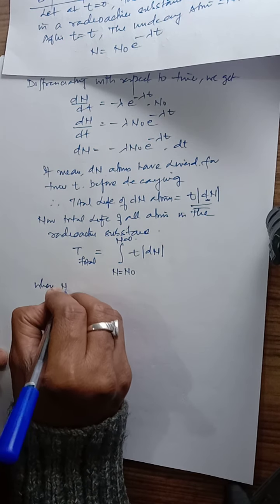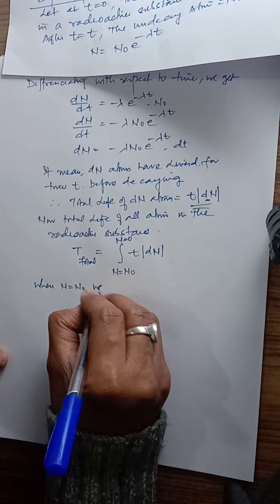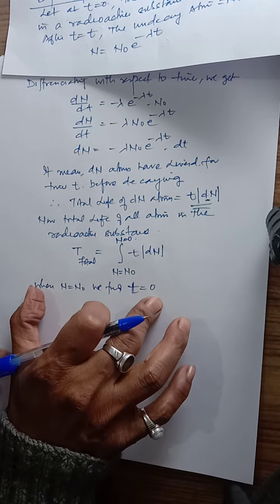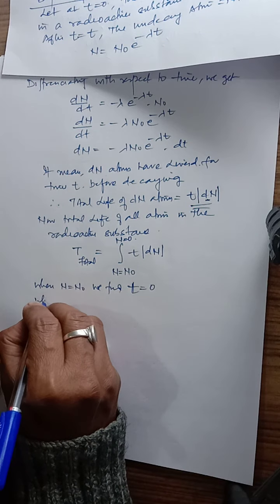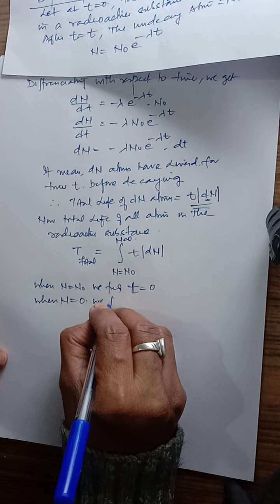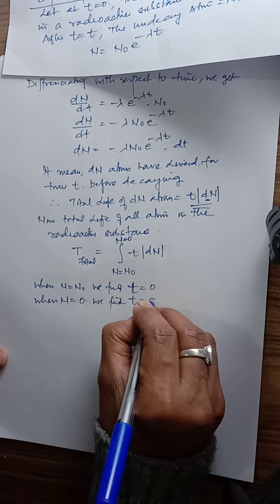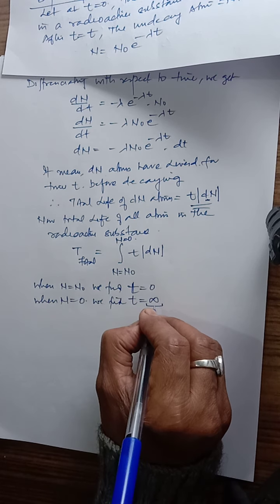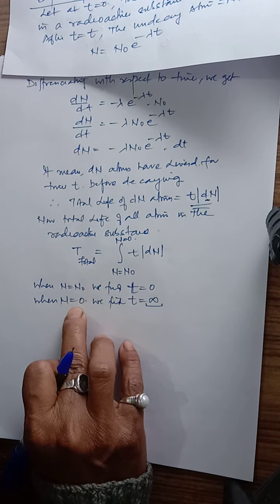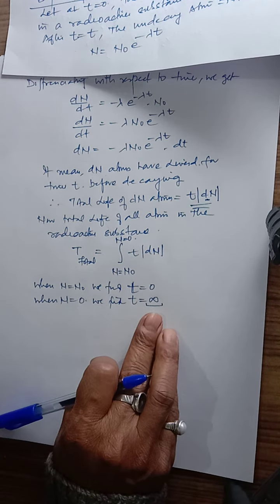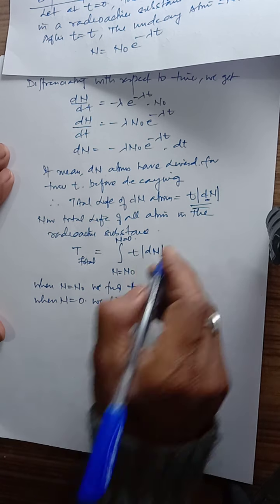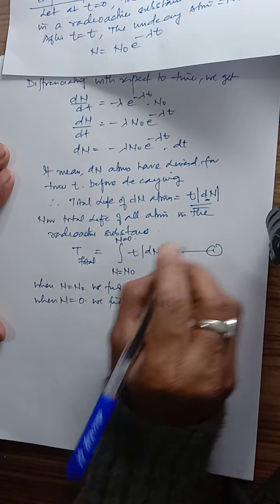When N is equal to N0, we find that t is equal to 0, which is the starting condition. And when N becomes 0, we find that t is equal to infinity, because it cannot be predicted when the radioactive substance becomes zero. So for that we are taking the time as infinity. Let this be equation number 1.